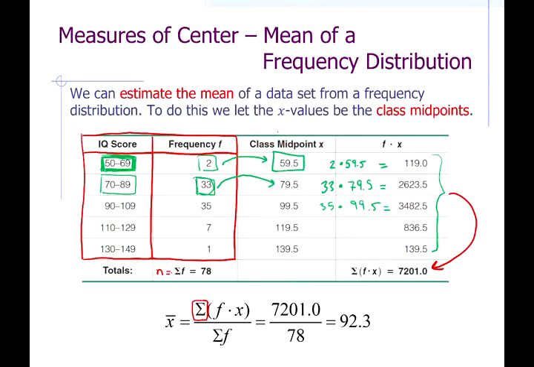This is the 2 numbers plus the 33 numbers plus the 35 numbers plus the 7 plus the 1 tells you there's a total of 78 numbers. So when you add up the frequencies, that gives you the size of your set.